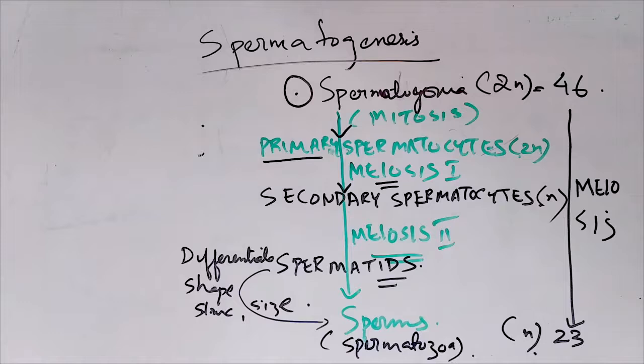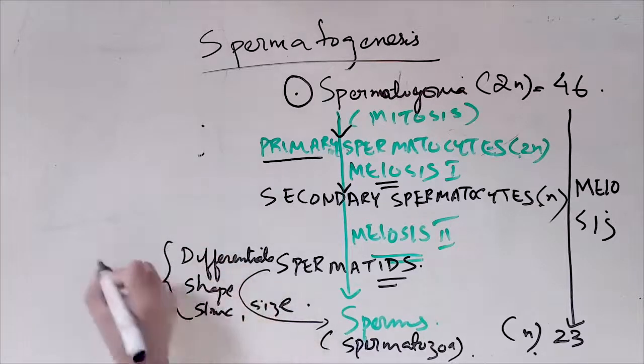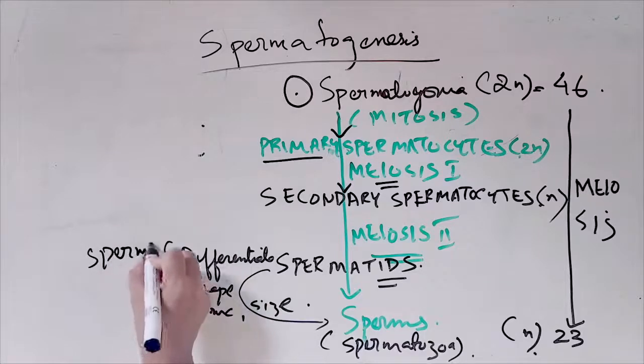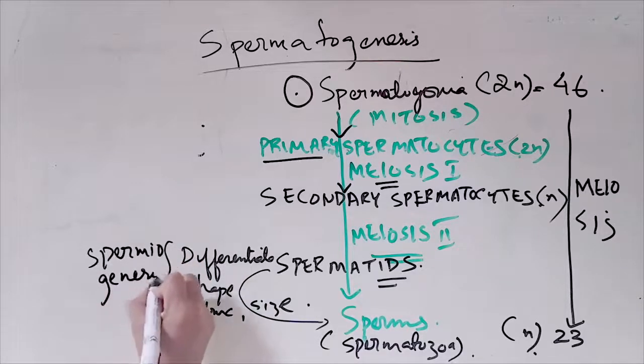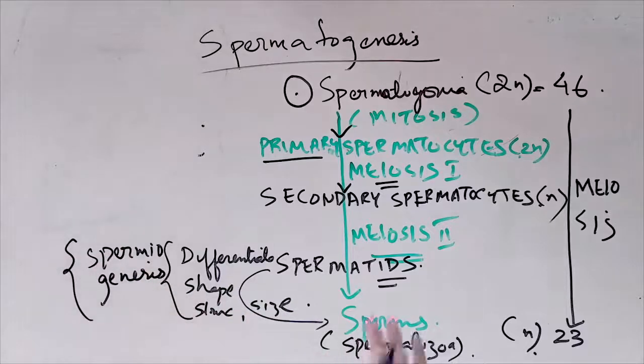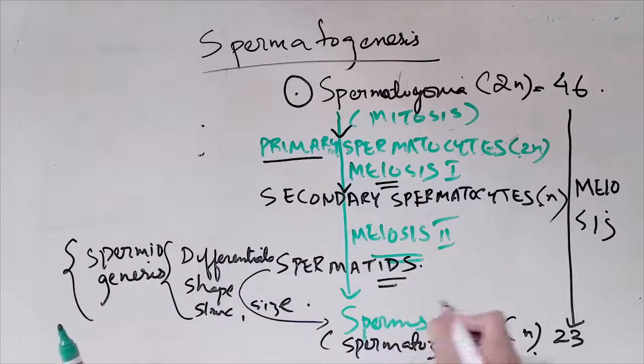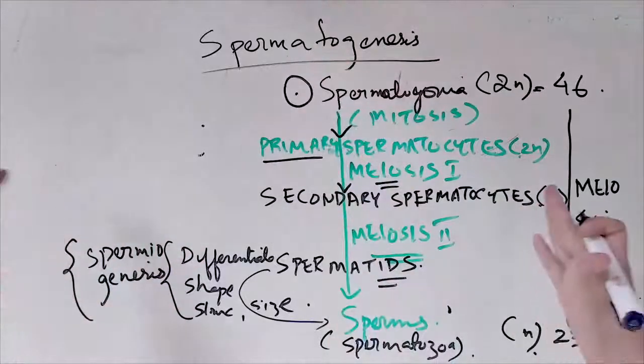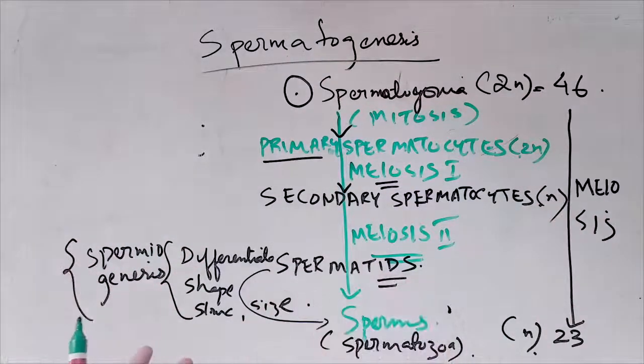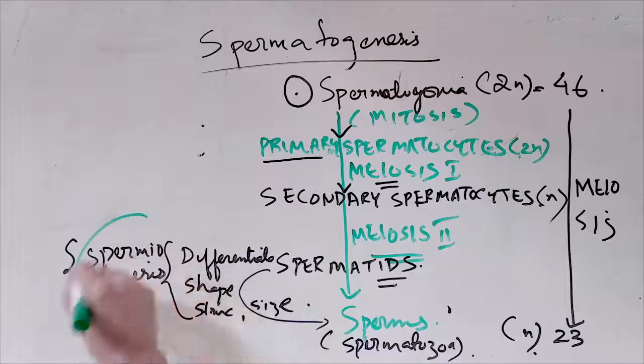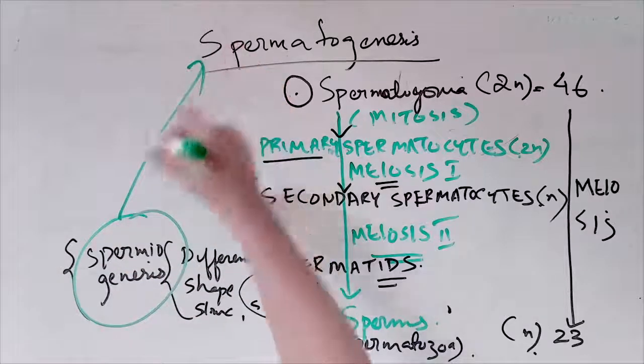Spermiogenesis, yes, spermiogenesis. The development of the sperms from the spermatogonia, this whole thing, is spermatogenesis. Only this differentiation in shape and size, the head and tail of the sperm, is known as spermiogenesis. So what is the difference between these two?